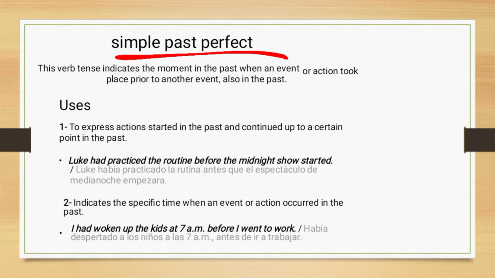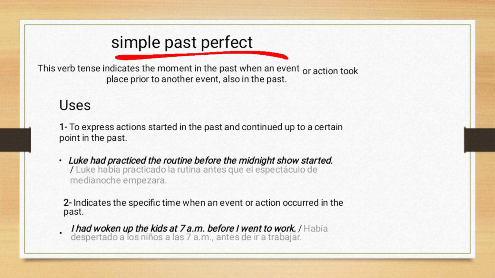Simple past perfect. These verb tenses indicate the moment in the past when an event or action took place prior to another event, also in the past. Uses: 1. When the expressed action starts in the past and continues up to a certain point in the past.